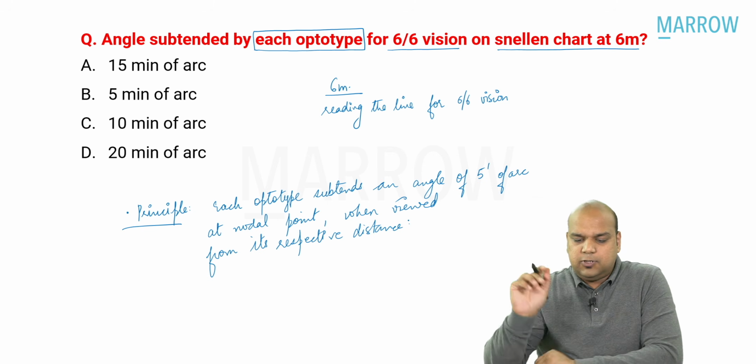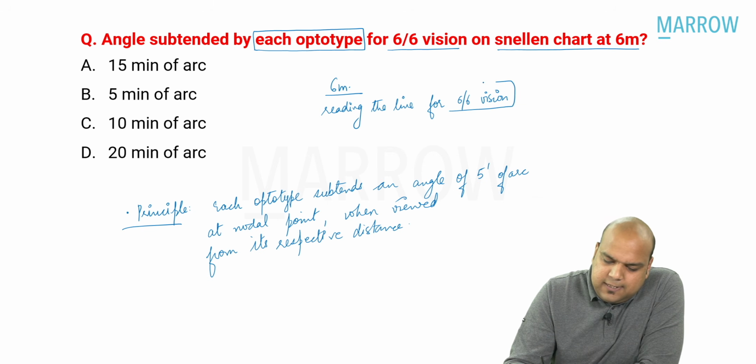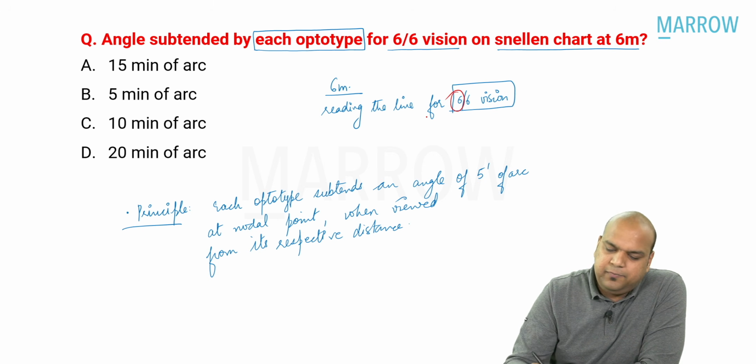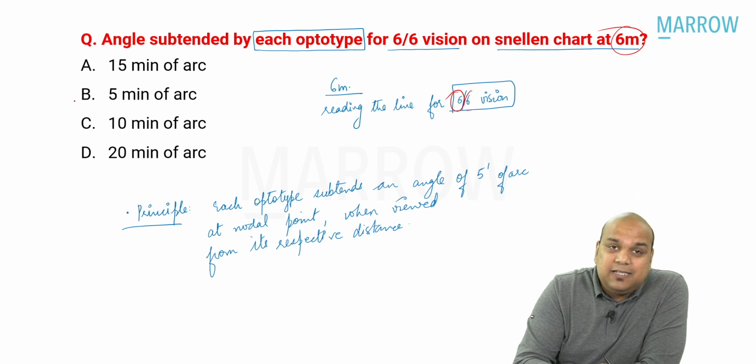So, for the line for 6 by 6 vision, the respective distance is 6, and the patient is at 6. So obviously the answer had to be 5 minutes of arc.